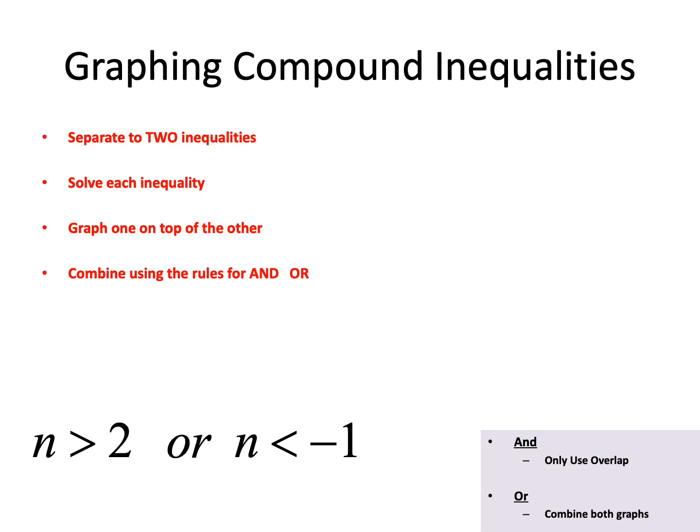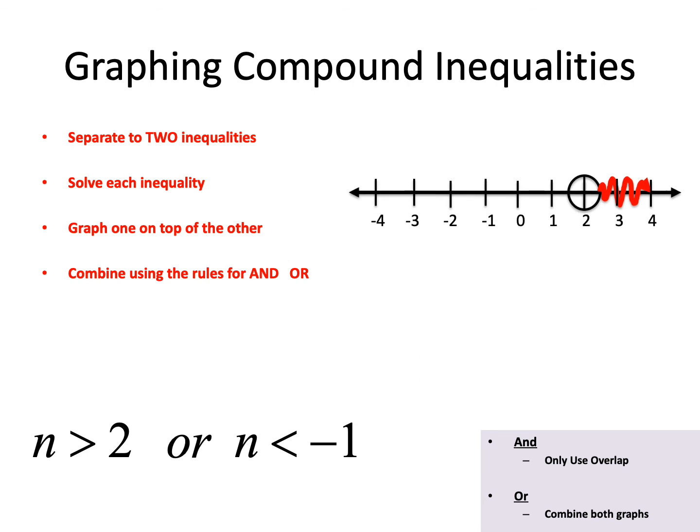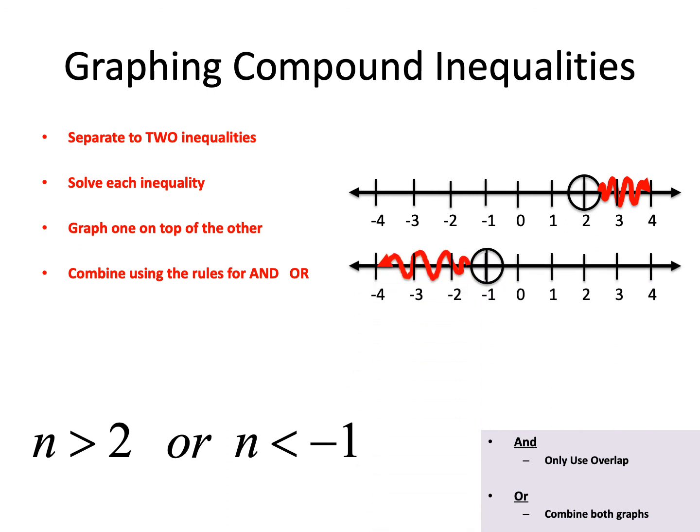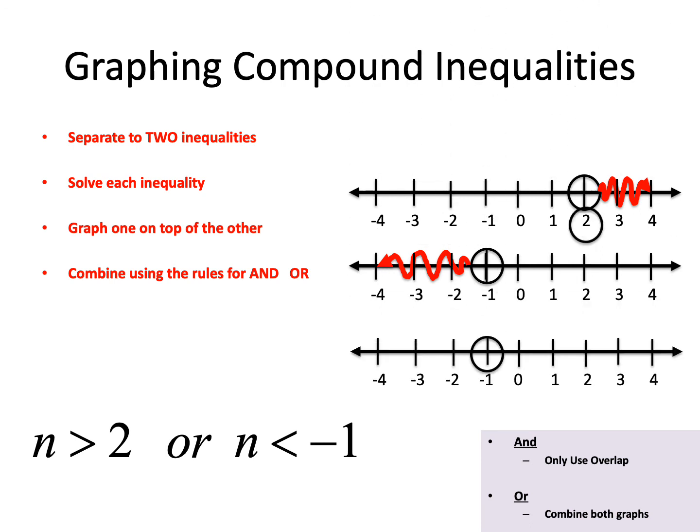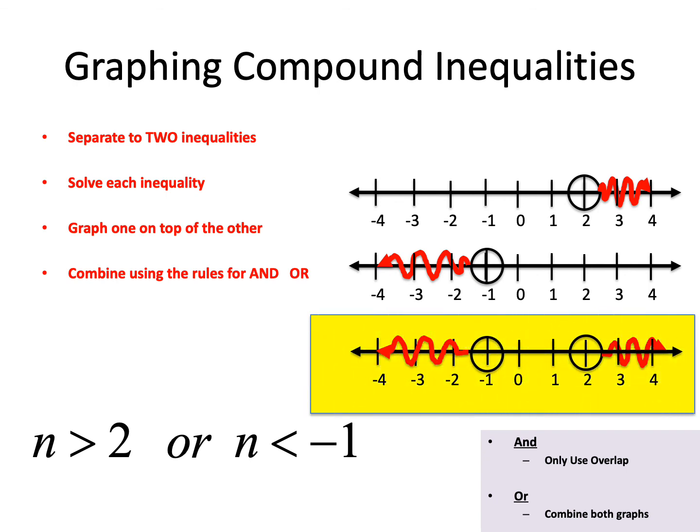All right, so let's see. Ors will already be broken up into two inequalities, so nothing to do there in step one. Step two is solve. This one's already solved. Step three is you graph one on top of the other. n is bigger than 2, or it's smaller than -1. We take those two graphs, squeeze them together, and simply write what's left. In other words, we write exactly what appears there. So that's telling me that all the solutions are smaller than -1 or bigger than 2.